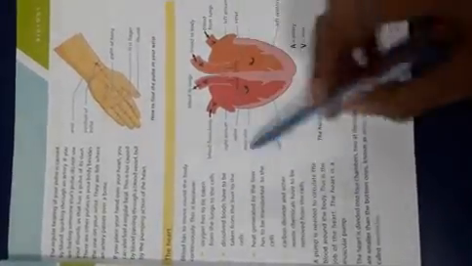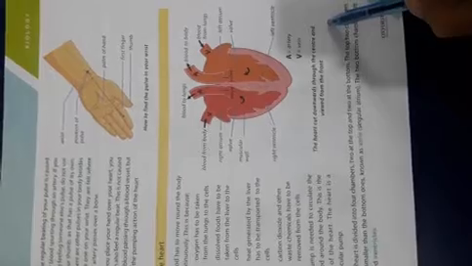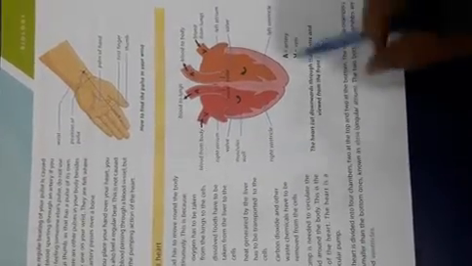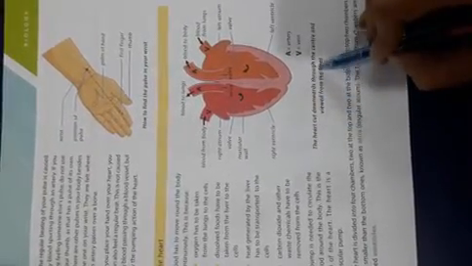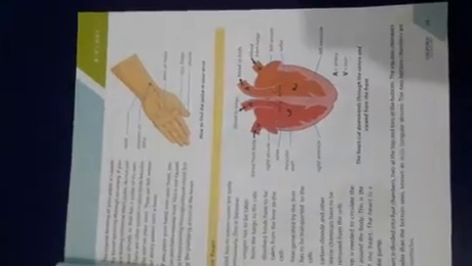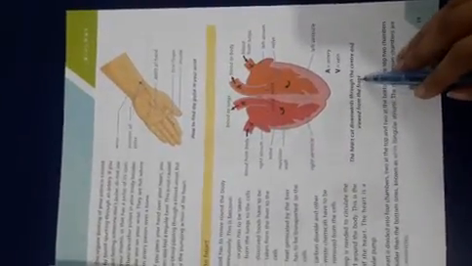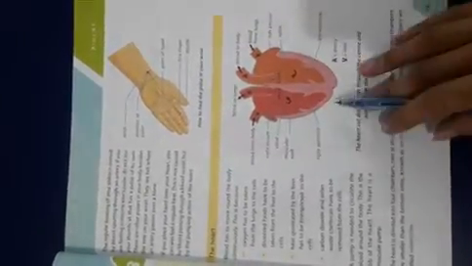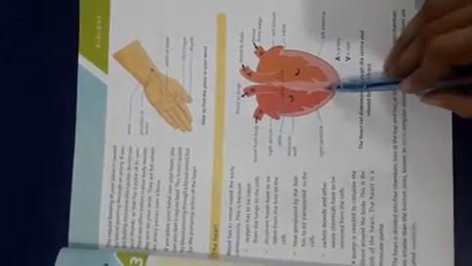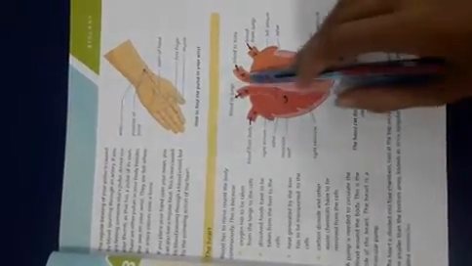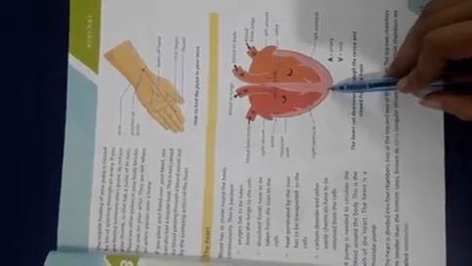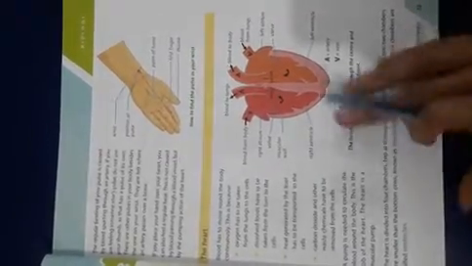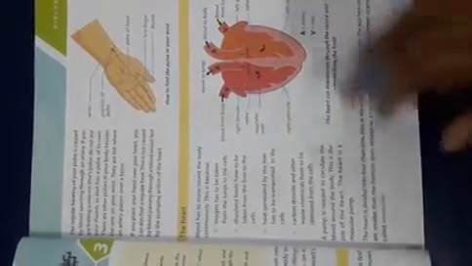Here you can see a picture of a heart. The heart is cut downwards through the center and viewed from the front. So this is the front view of the heart. As you can see, this heart is divided by this muscle in the center. Now we will see the parts.